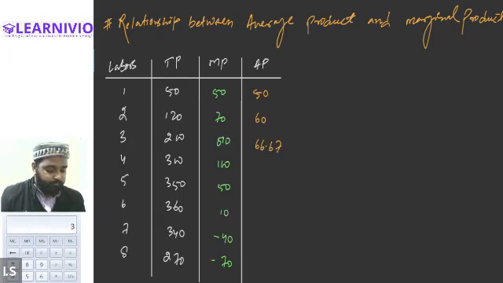300 divided by 4, 75. Then 350 divided by 5, 70, 360 divided by 6, 60, and 340 divided by 7, 48.57.